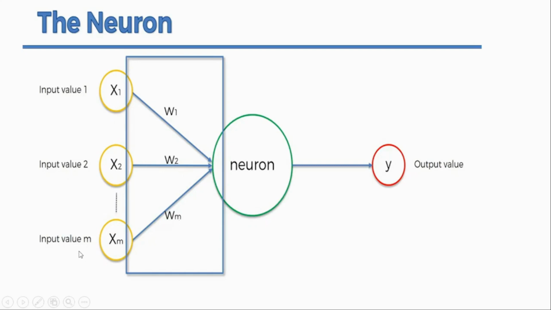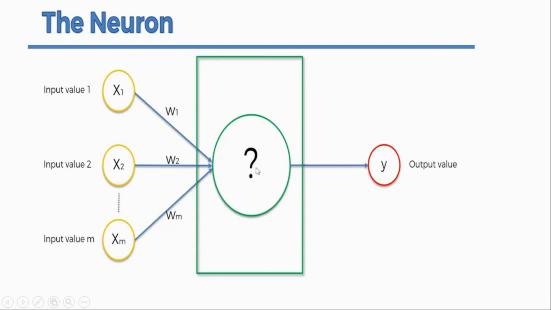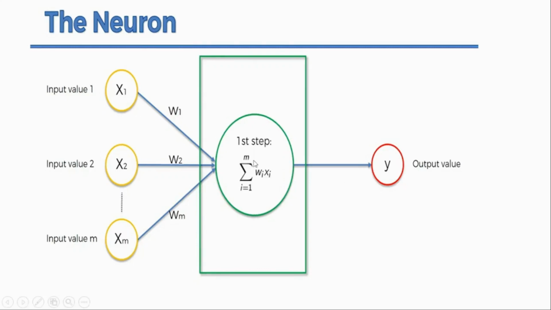Wm to feature 3. And then this is basically the activation function. This activation function will calculate the final value for feature 1, feature 2, feature 3 based upon the weights plus the bias, as we discussed previously in this lecture. So the first step: i equals 1 to m, meaning these are the features representing feature 1, feature 2 up to feature m. Sum up the different features, all the features, and then wi xi.